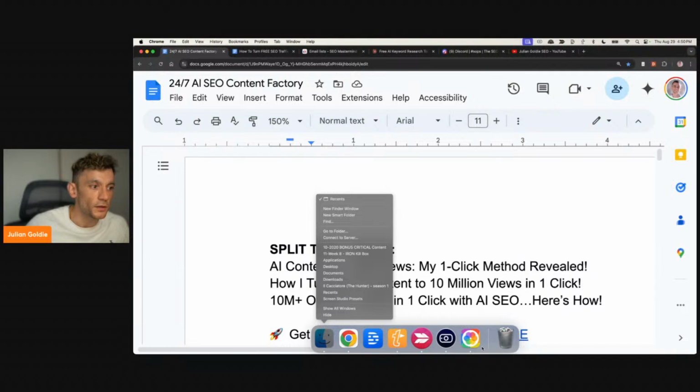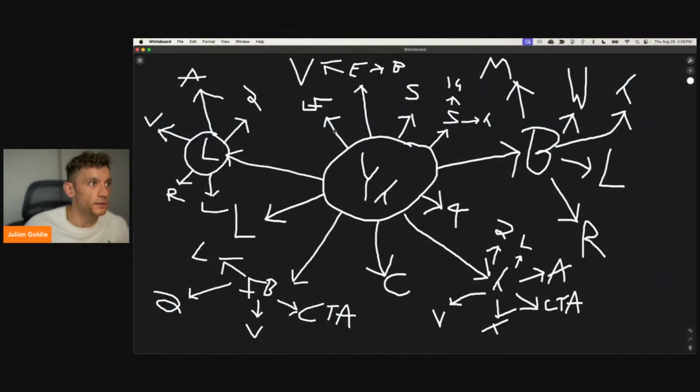Now, if you want to understand this whole chart, basically, we've got one single YouTube video that goes to a long form. Then it goes to shorts, as you can see right here. After that, it's going to go to email. So we create one value-driven email each day, plus the email blast. And on YouTube as well, we're going to post 4 times on the community. We are going to then post a blog to Medium, to website, to Twitter, to LinkedIn, to Reddit. After that, we'll post to Twitter, as you can see.